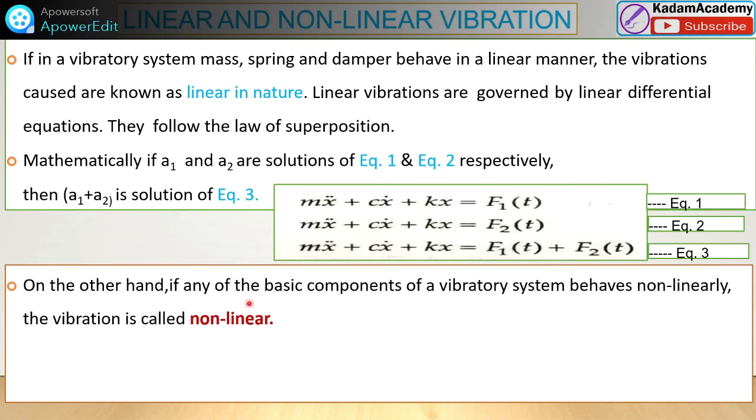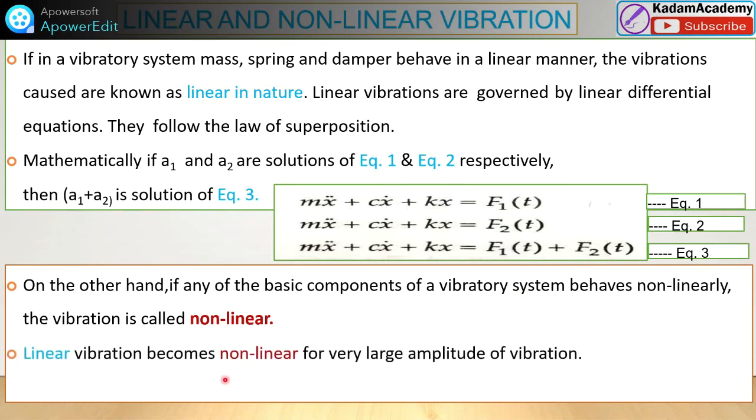On the other hand, if any of the basic components of a vibrating system behaves non-linearly, then that vibration is called non-linear. Linear vibration becomes non-linear for very large amplitudes of vibration. When there is a large amplitude of vibration, what will happen? That will create a non-linear vibration.